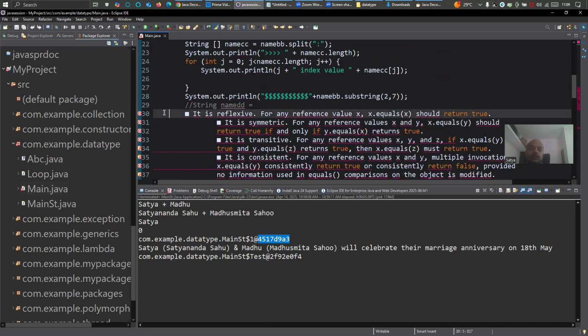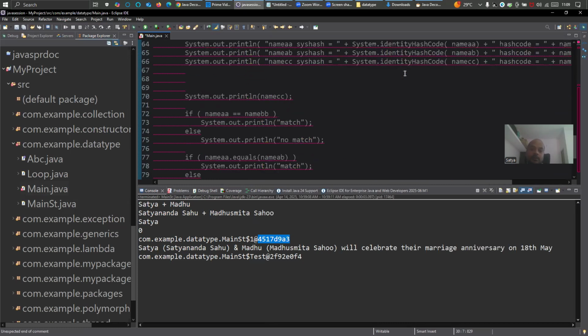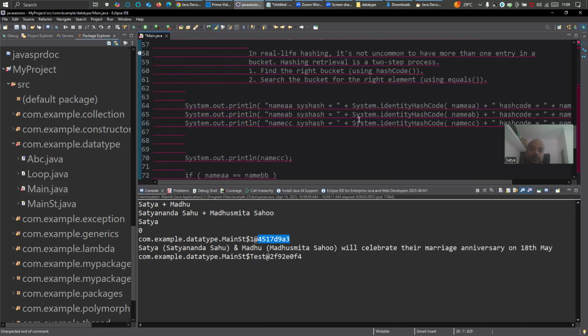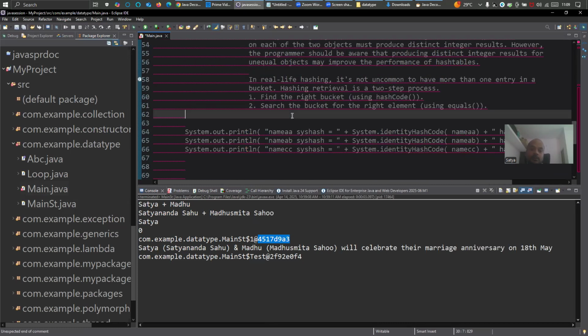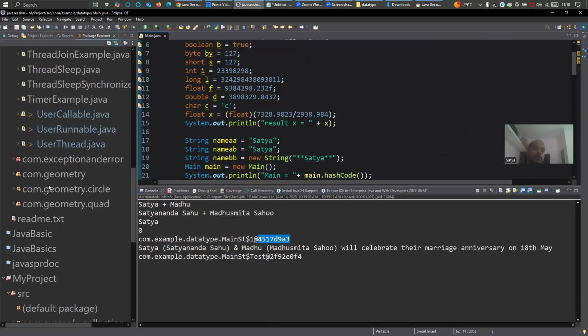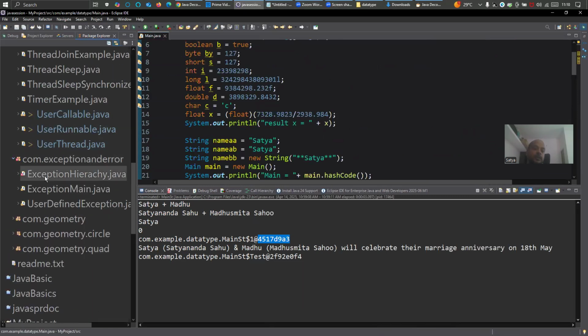This came here. Why? Yes, so this error is gone. One more error is there in the exception. What is that error? Let's see.